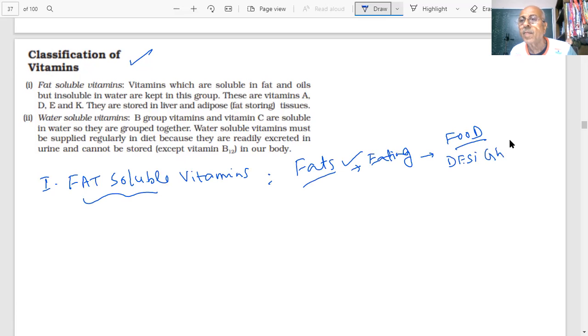Yes, sir. There are two types of fats also, student: saturated and unsaturated. Can you tell me which are unsaturated and which are saturated fats? You are a bio student. Tell me, which is better, unsaturated or saturated?